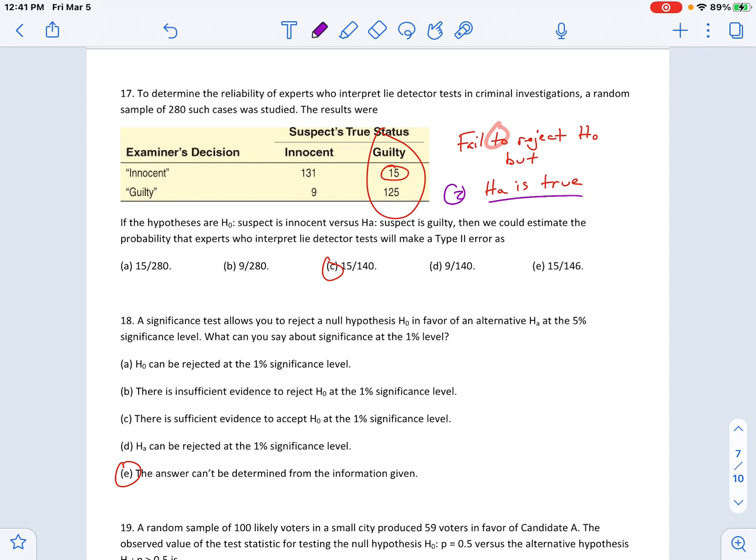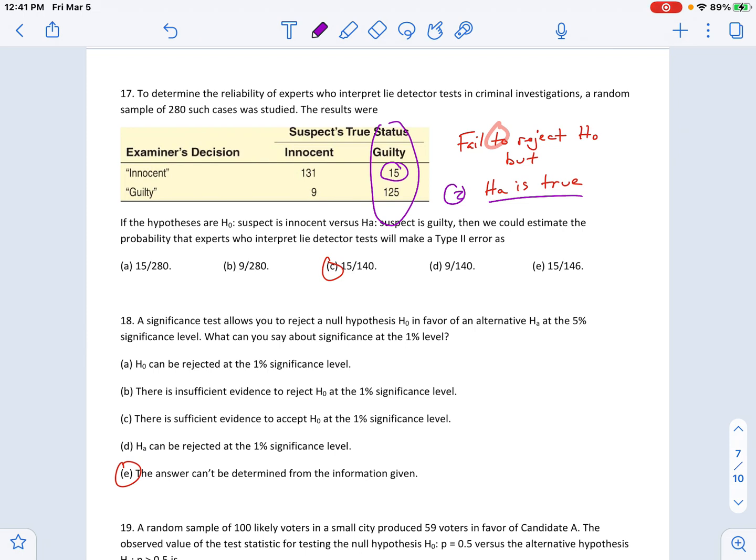So here's the deal. HA has to be true for you to make a type 2 error, and HA, based on the way they described it, is suspect is guilty. So the only thing you can look at is the guilty status of the suspect. If the suspect is guilty, that's when we're possibly making a type 2 error, okay? But you only make a type 2 error if they're guilty, but we said the wrong conclusion. So there's 140 different times they were actually guilty. 15 of those is when we made the error.